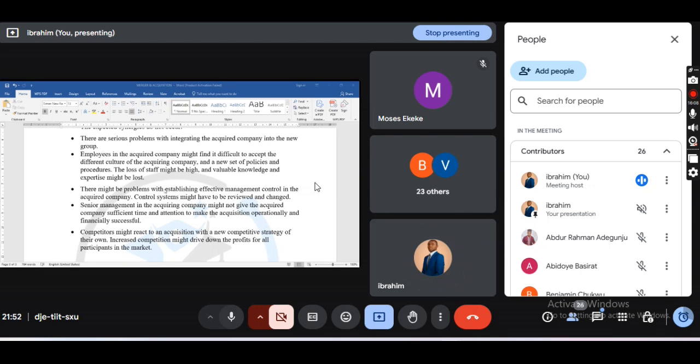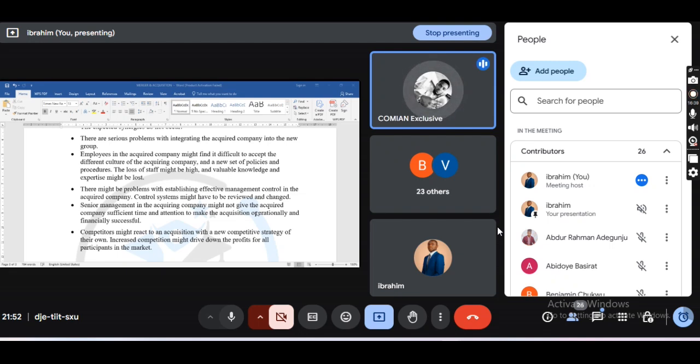Hello, yeah, I'm with you. From what you explained, due diligence should be part of the processes of an acquisition or merger, whereby the acquirer does a due diligence on the target, and there are two ways by which this can be effected: the financial due diligence and the legal due diligence.